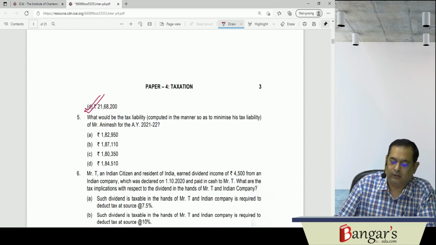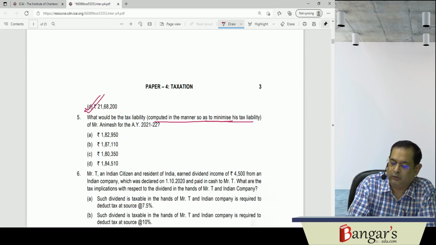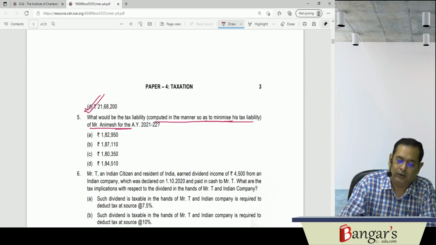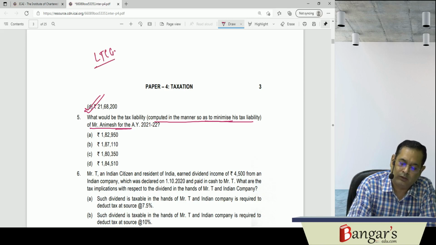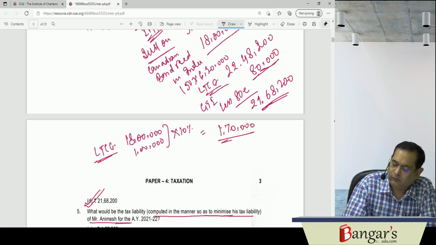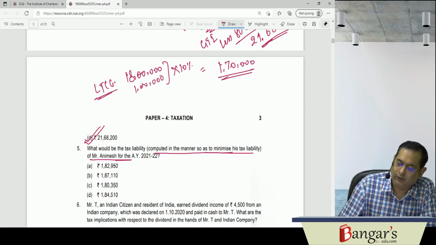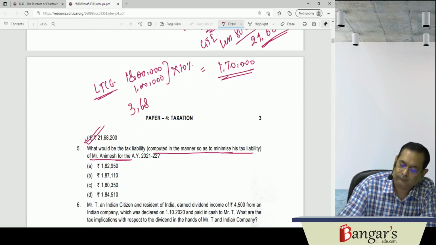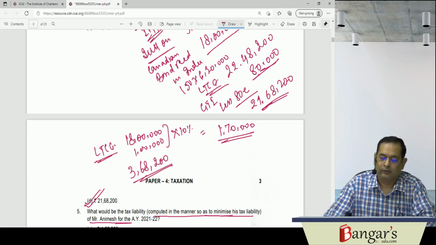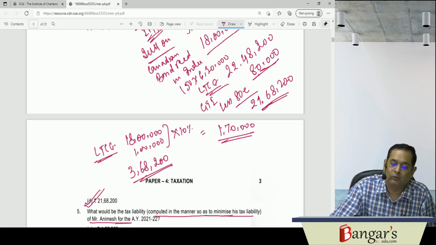Then compute the tax to minimize his tax liability for Animesh for the relevant assessment year. Now here long-term capital gains is 18 lakh rupees. In excess of 1 lakh, it is taxable at the rate of 10%. So it will be 1 lakh and 70,000 rupees. 170. And the balance income will be how much? 3 lakh and 68,200. Balance income is 368,200.